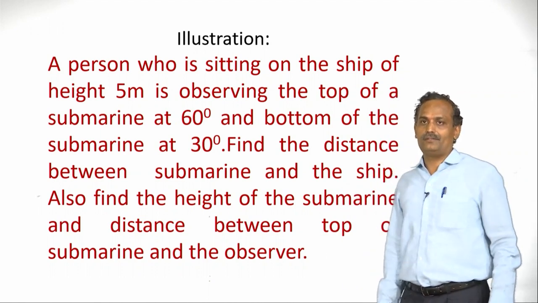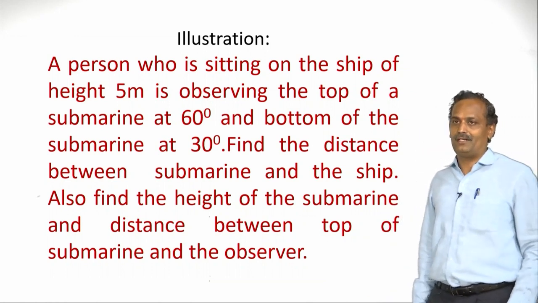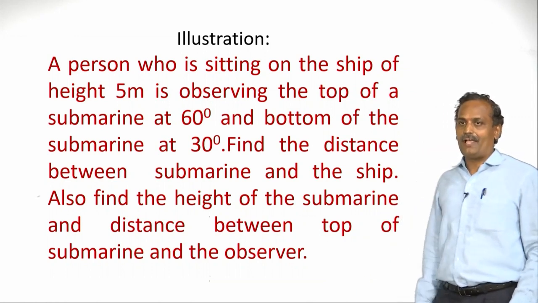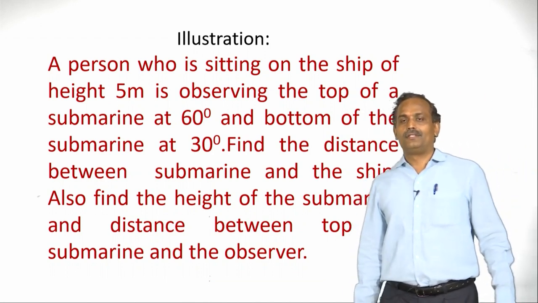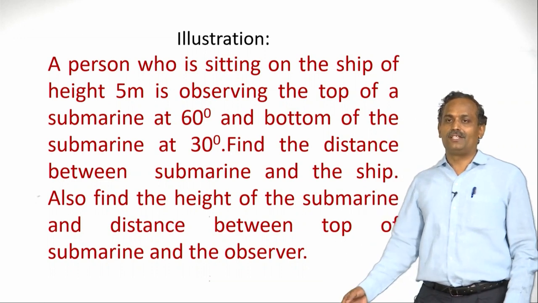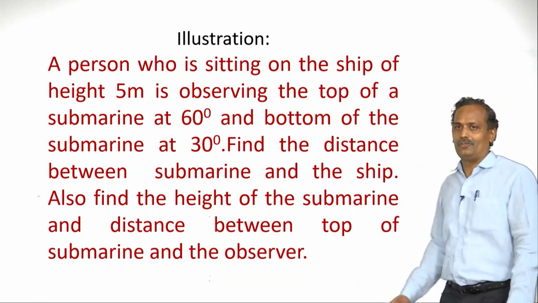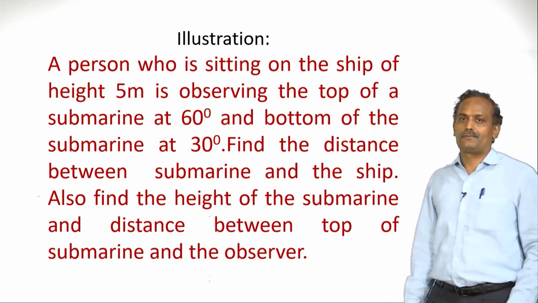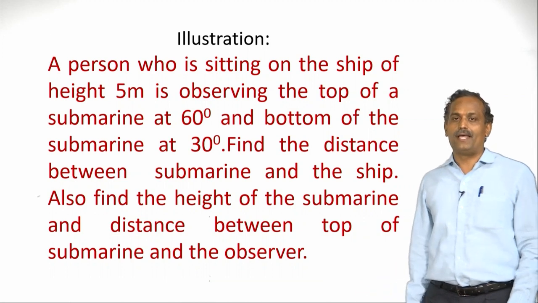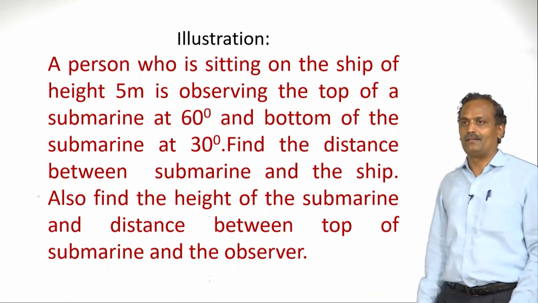Again he is observing the bottom of the submarine at 30 degrees. What is the angle he gets here? He gets the angle of depression. The angle of depression is 30 degrees. So what we have to find? Let us continue our reading. Find the distance between the submarine and the ship. Also find the height of the submarine and the distance between the top of the submarine and the observer.